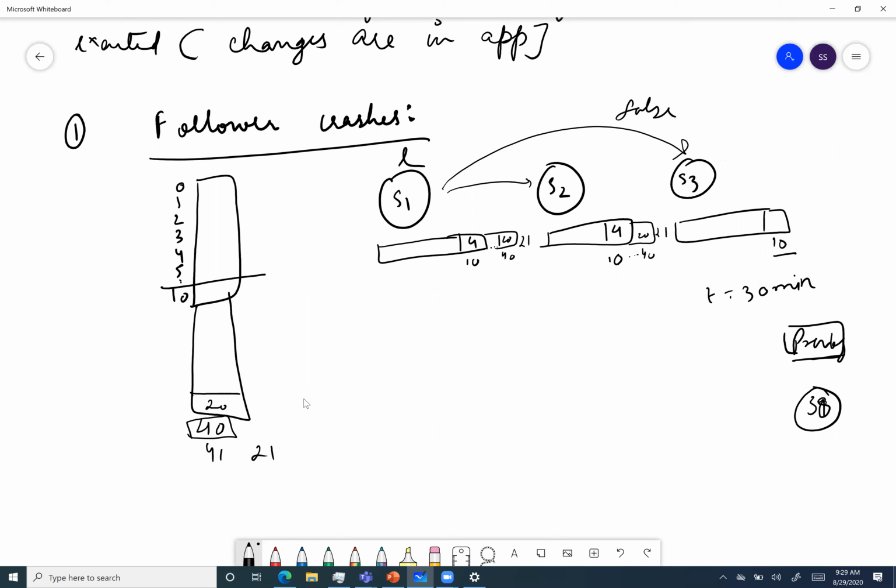So it will send 38 and 37, up until it can reach 10. From there, S3 will catch up all the values and then can store 41, 21 here. So this is how it catches up. There is a way to optimize this process and not have this decrement call from 40 to 10, but we'll come to that in the algorithm.